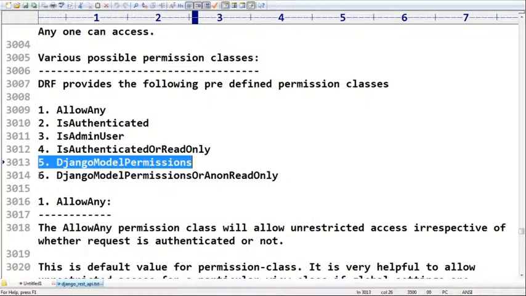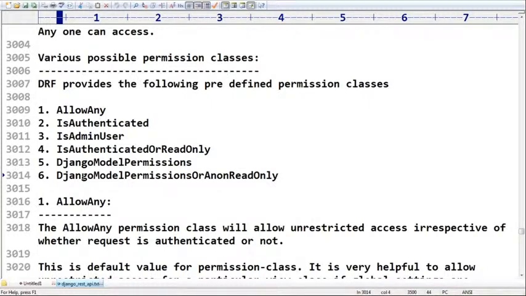If I use Django model permissions, even for a read operation, authentication must be required. But with Django model permissions or read-only, to perform a read operation no permissions are required, while to perform a write operation, Django model permissions are compulsory. I hope you are aware of these two things very clearly.